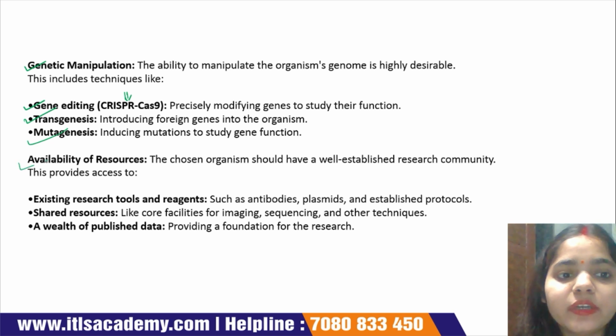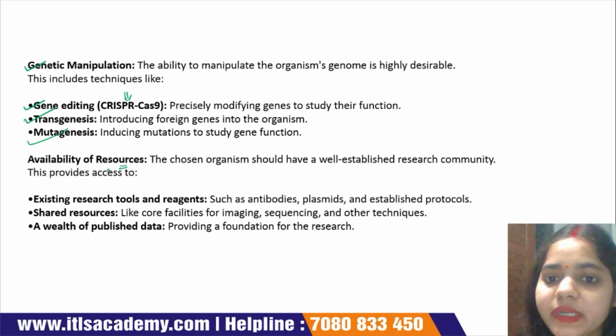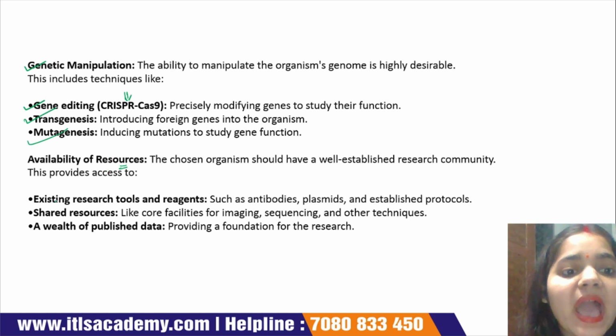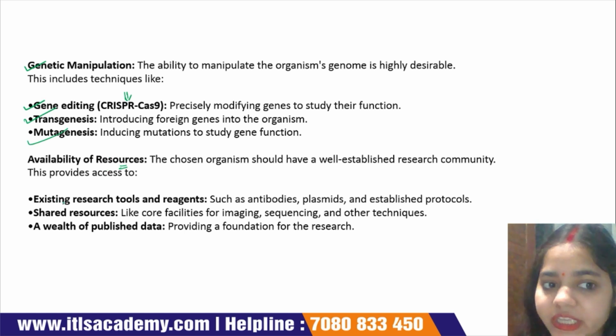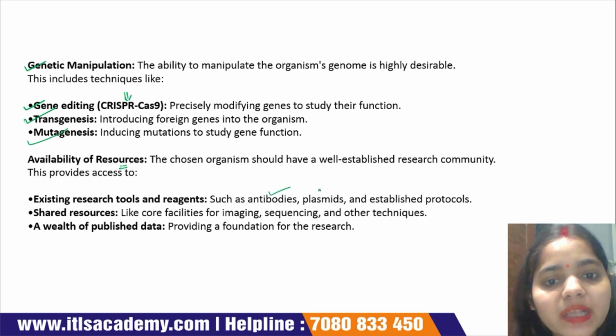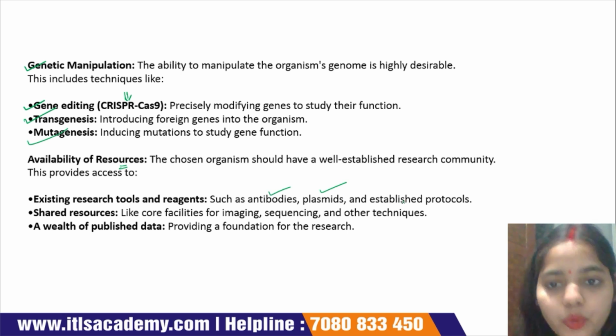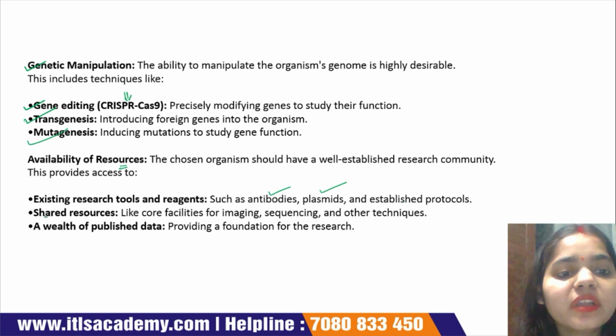Next, availability of resources. The chosen organism should be well established in the research community, and this requires existing research tools and reagents, such as antibiotics, plasmids, and properly established protocols. Next, shared resources.